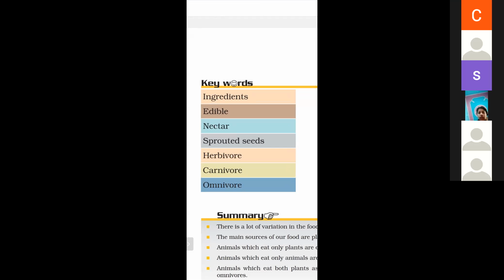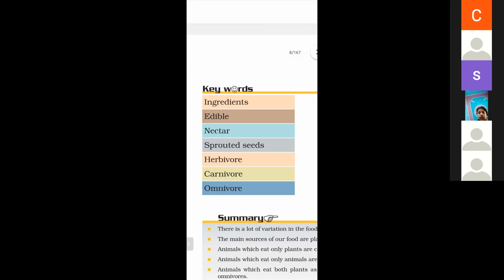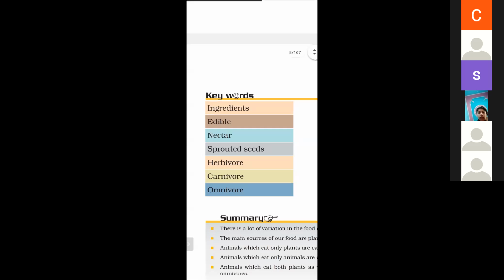And what are herbivores? Animals that eat only plant products are called herbivores. And second is carnivorous. Animals that eat flesh of other animals are called carnivorous. And what are omnivorous? Animals that eat flesh as well as plant products are called omnivorous.